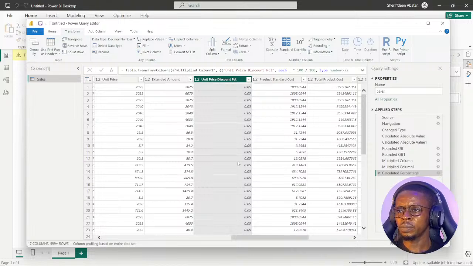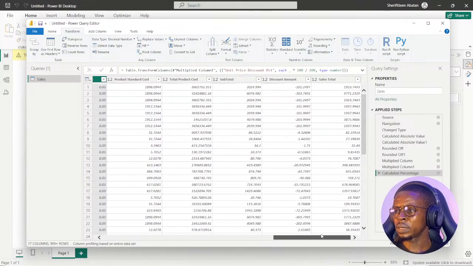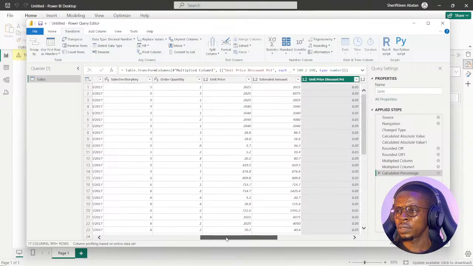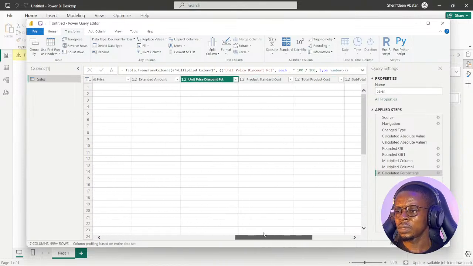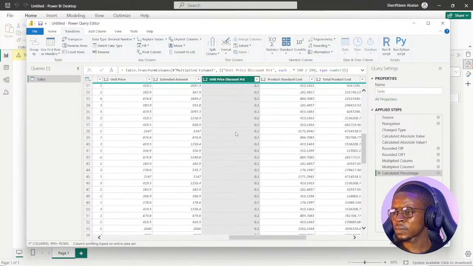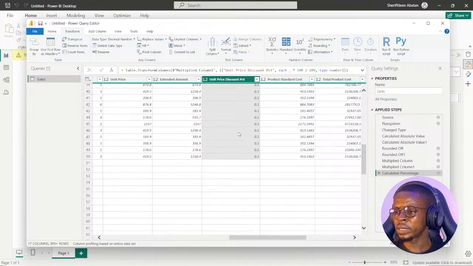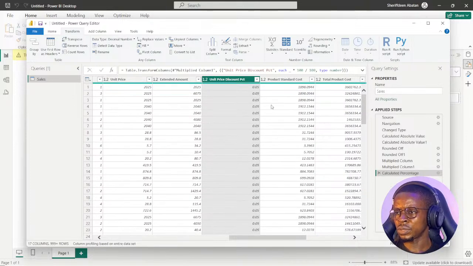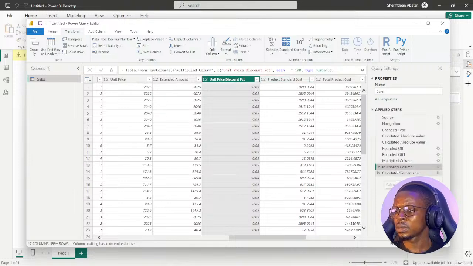That's calculate percentage, but probably we won't know the percentage. I guess it's not going to show that it's actually a percentage, just normal decimal like this. When I multiply by 100, that's what it's showing. Let's go back here. Almost the same result. Calculated percentage.